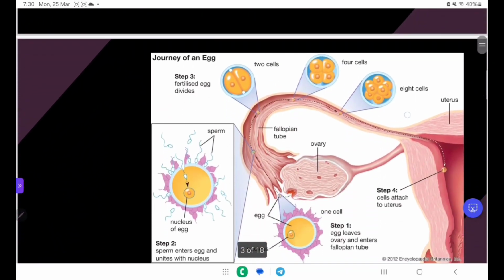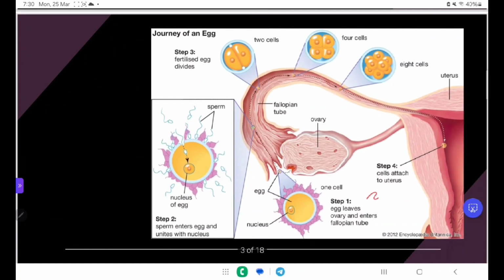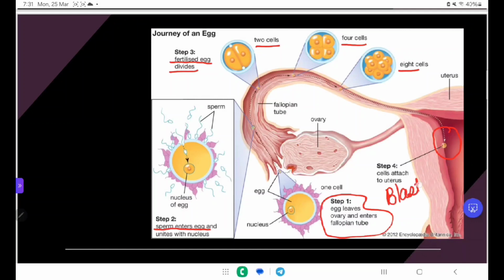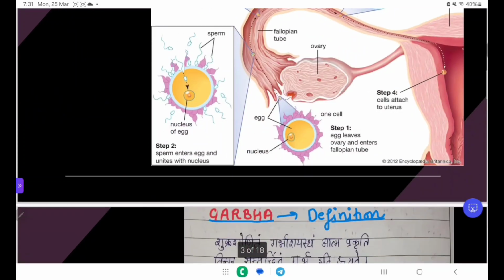In this diagram you can also see the first stage is when the egg leaves the ovary and enters the fallopian tube. After entering the fallopian tube, at the junction point it unites with the sperm to form the zygote. In the zygote there occurs the cleavage. The fertilized egg divides into 2 cell, 4 cell, 8 cell, and finally is implanted into the uterus in the form of the blastocyst.